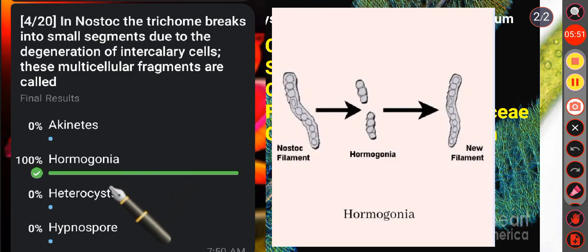Then in option C, that is heterocyst. It is a specialized cell in some cyanobacteria that carries out nitrogen fixation. Okay. Then in option D, that is hypnospore. Hypnospores are thick-walled resting spores in algae. Okay. But here the correct answer is option B, that is hormogonia.